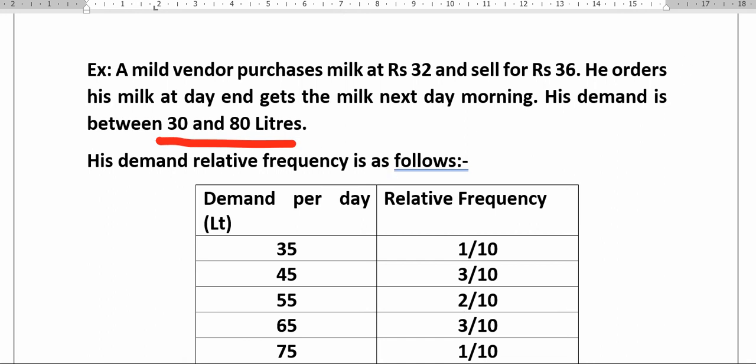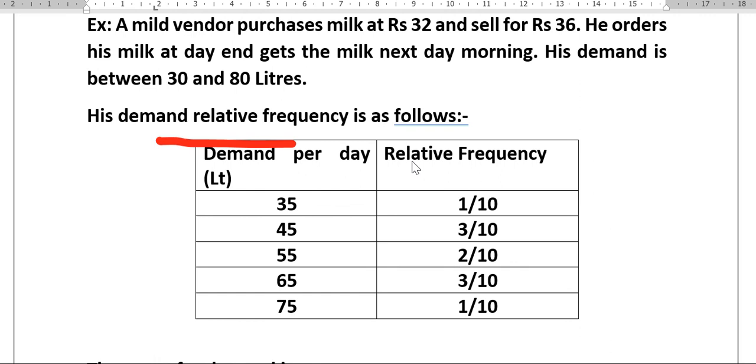What is the demand? The frequency has been shown here. This is for the last 10 days. For 35, what is the frequency? The frequency is only 1. That means in the last 10 days, 35 liters was demanded only once. And 45 liters was demanded by the customers for 3 days.